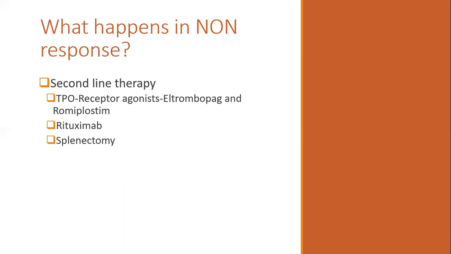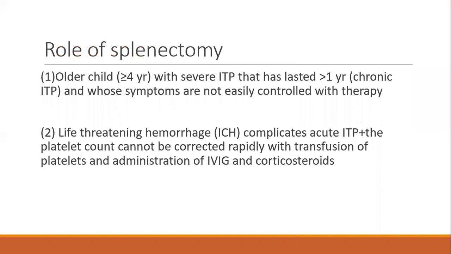And among second-line therapy, this is the order that is advised according to ASH 2019 guidelines. TPO receptor, TPO is thrombopoietin receptor agonist, eltrombopag or romiplostim, is first preferred compared to rituximab, and rituximab is preferred compared to splenectomy. Okay. Splenectomy only in 2 specific indications it is advised.